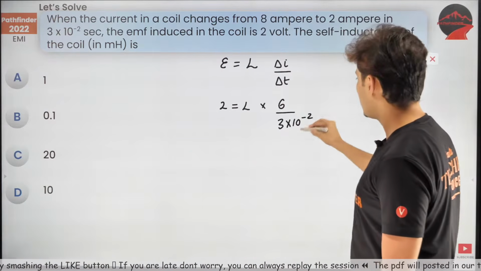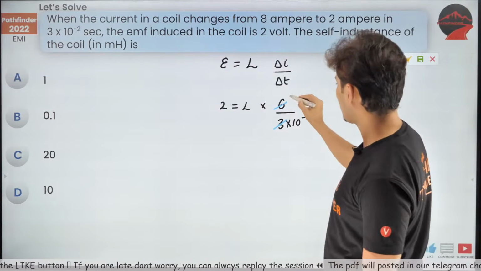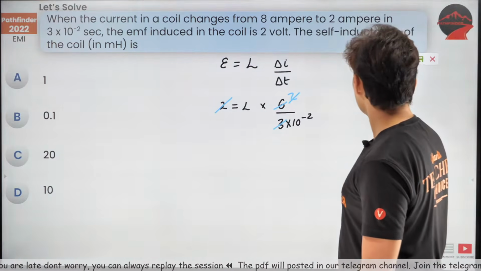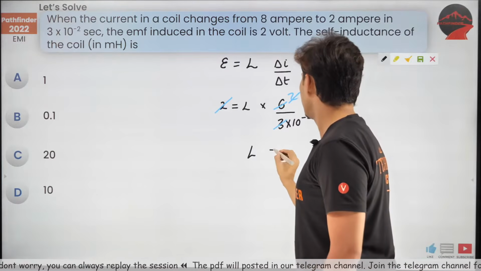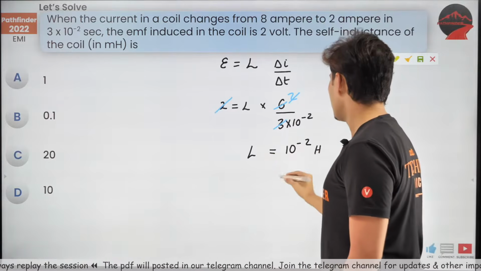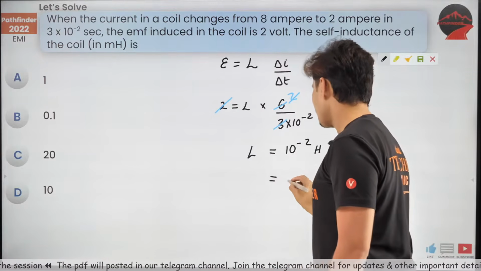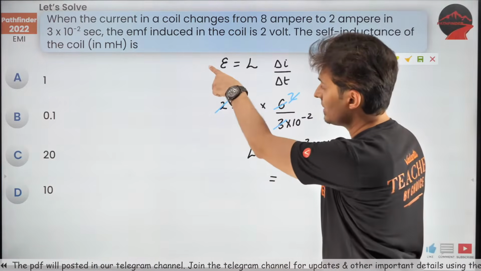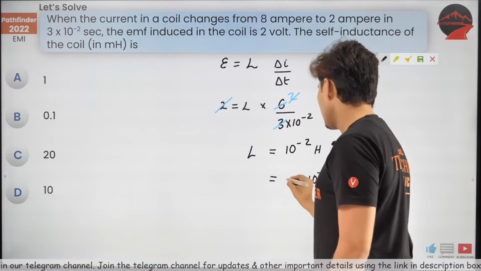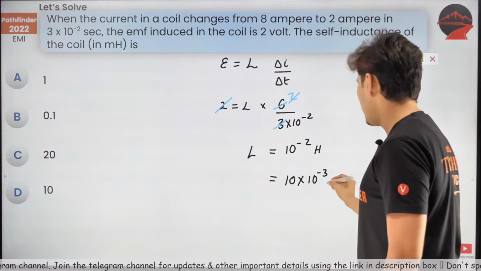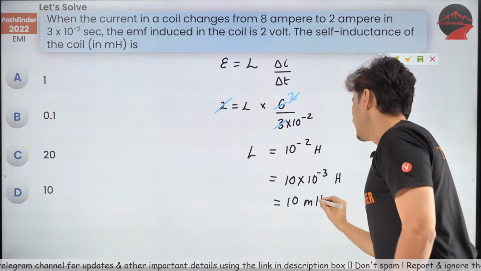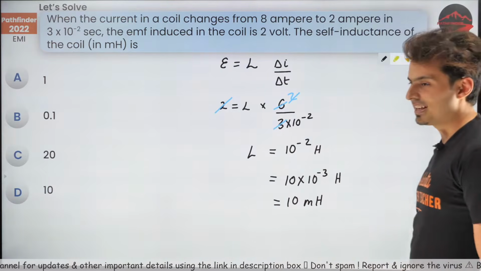Let's cancel these things. 3 and 6 will become 2, and this 2 and this 2 will also cancel. Therefore L is equal to 10 to the power minus 2 Henry. Because the answer asked is in millihenry, I write 10 to the power minus 3 and put 10 over here to maintain the equality. So this is 10 millihenry. Hence option D is the answer.